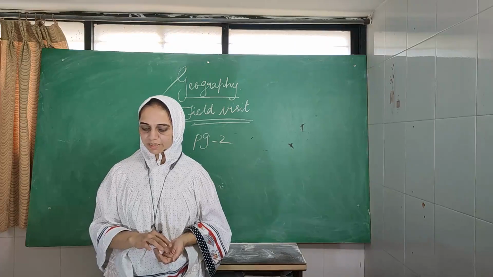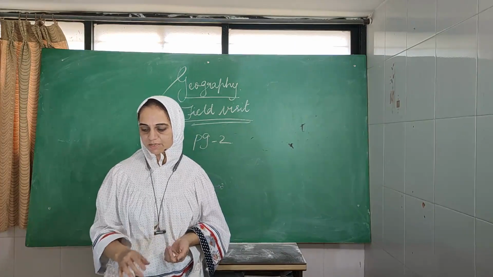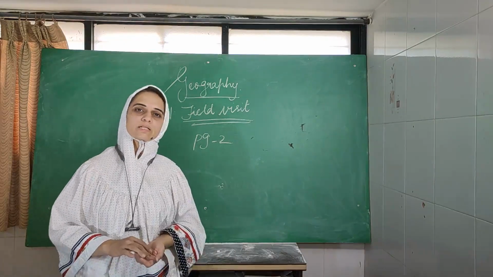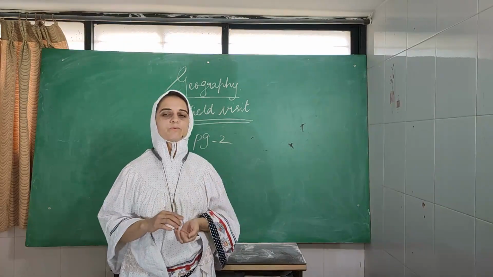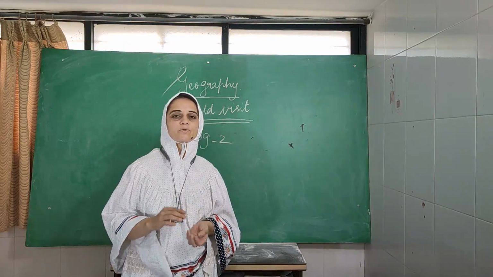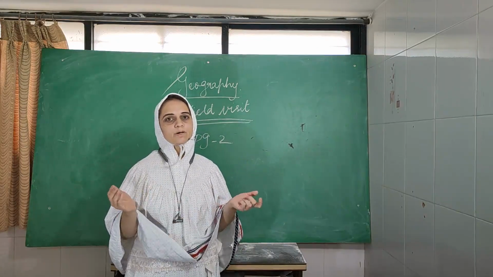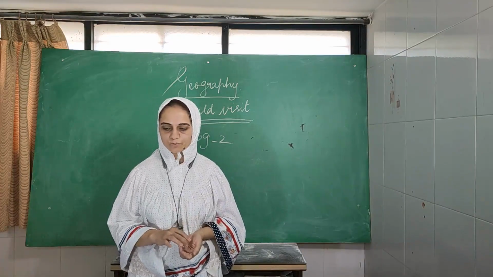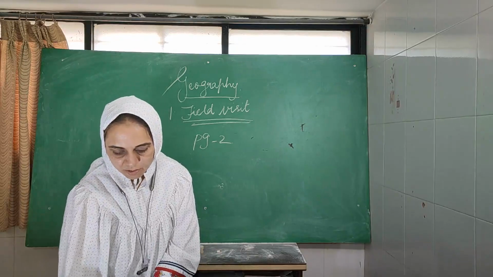You can see many cliffs and waterfalls, about which you have learned in class 9. Isn't it, children? I hope that you know the meaning of cliffs. The cliffs are the small hills which can be climbed by us. And what are waterfalls? Waterfalls are those where the water comes between two hills or mountains. Those are called waterfalls, or we can say jharnas.